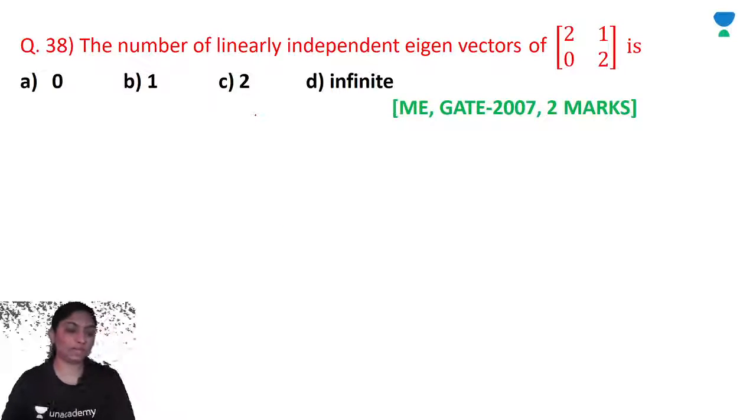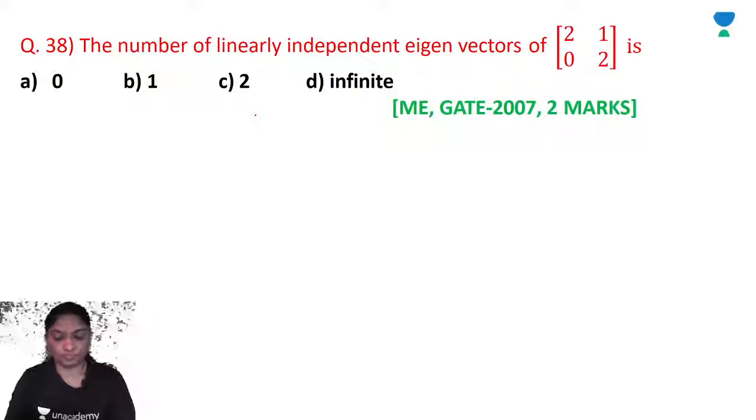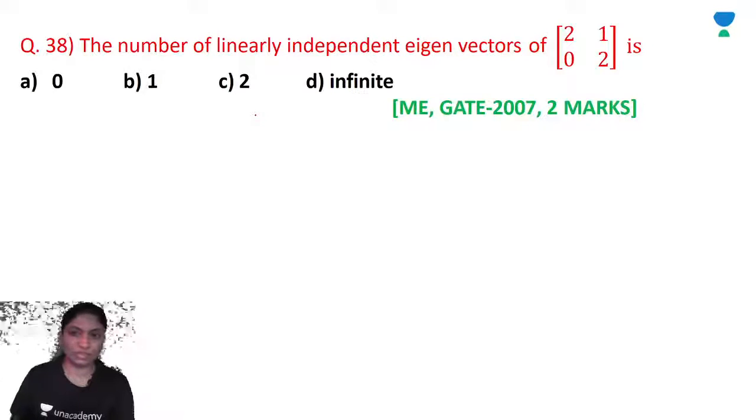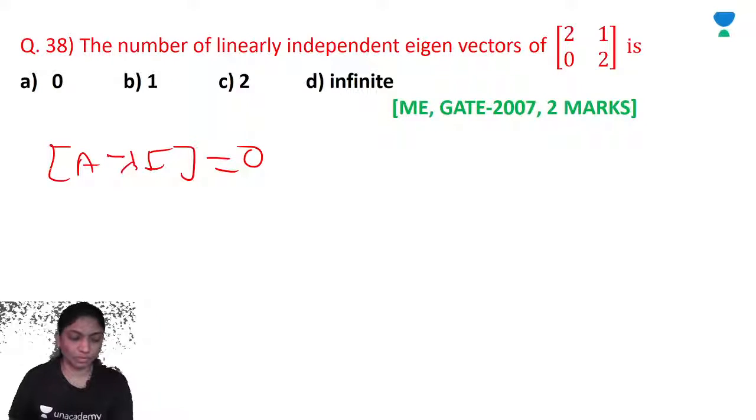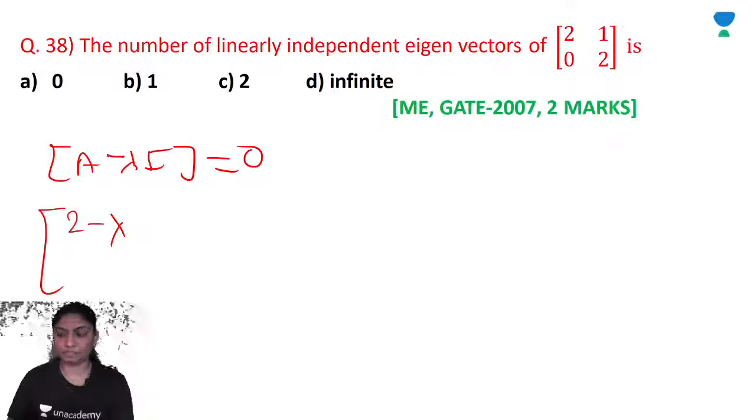The number of linearly independent eigenvectors of the matrix. A minus lambda I is equal to 0. So 2 minus lambda, 1, 0, 2 minus lambda.